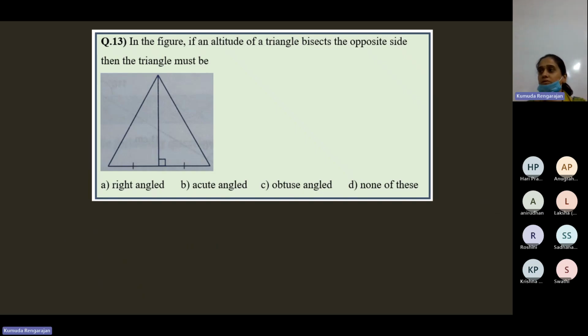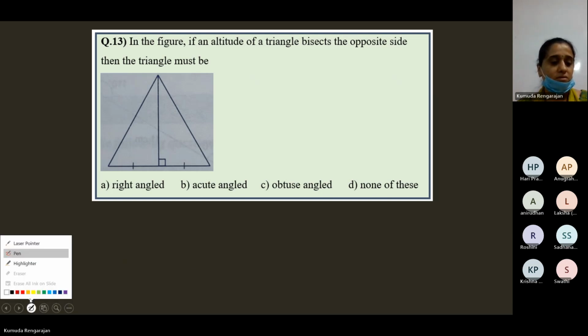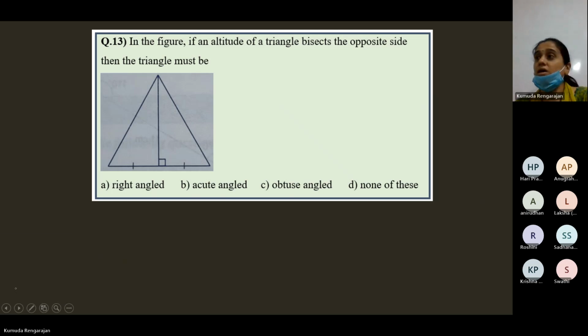So going back to this one. In the figure, if an altitude of a triangle bisects the opposite side, then the triangle must be an acute angle triangle.